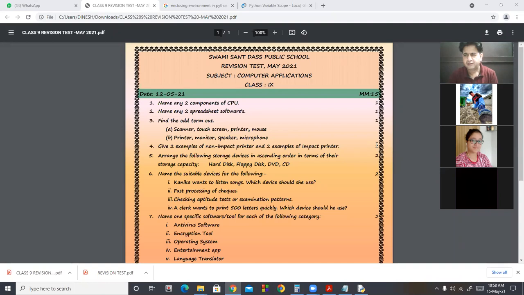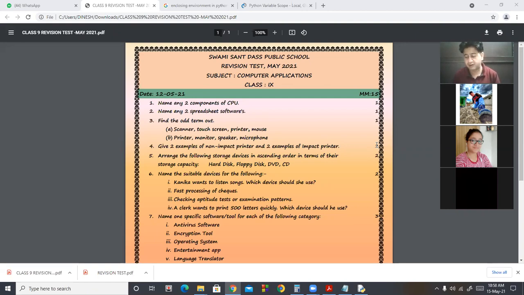Sir, Google Sheets is also correct. Google Sheets is also correct, beta. Okay, if you write Google Doc, even then it is correct, because in Google Docs there are Google Sheets, a word document, and a presentation. So Google Sheets is a correct answer.